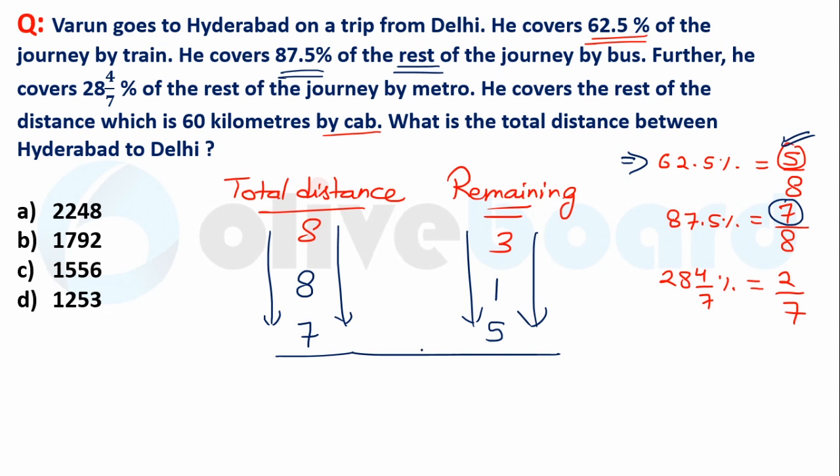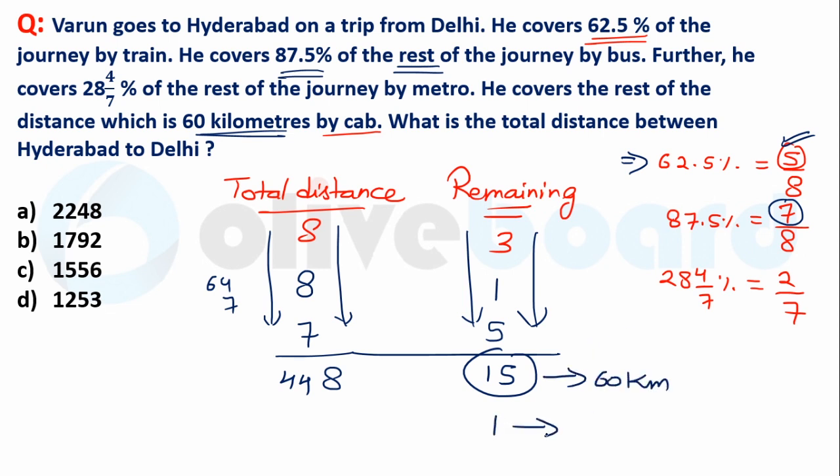So what we do in successive is simply multiply these digits. If we multiply, here you will get 15 and here you will get 64 multiplied by 7, that is 7 4s are 28, 7 6s are 42, and 4, so 448. And this remaining distance is nothing but the 60 kilometers given in the question, which he covers by cab. So the remaining 15 is nothing but 60 kilometers.